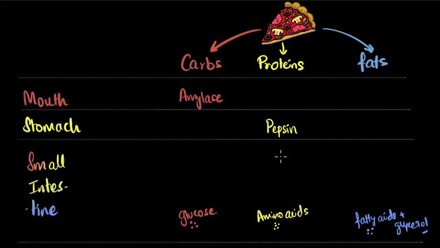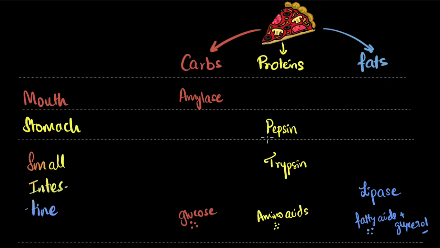To further break down proteins, the enzyme in the small intestine is trypsin. And the enzyme that breaks down fat in the small intestine is lipase. So these are the major enzymes that are responsible for breaking these things down.